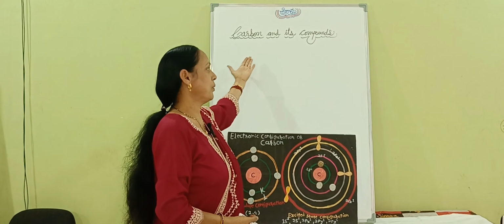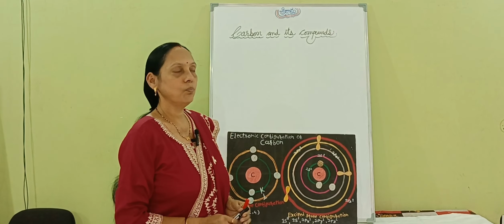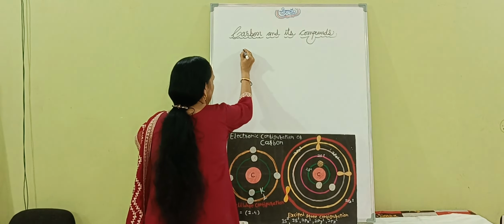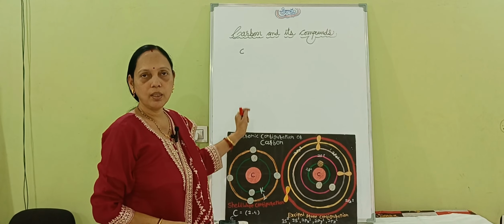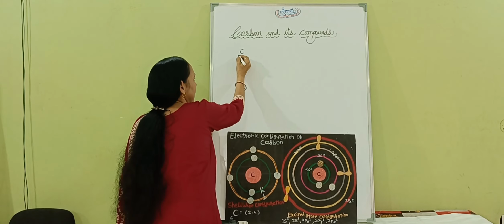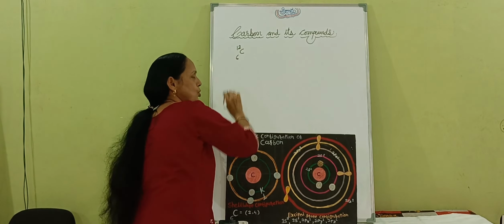Today's topic is carbon and its compounds. Now, the point is that carbon is the element whose symbol is C, atomic number is 6 and atomic weight is 12.